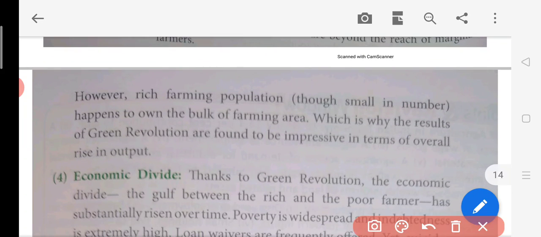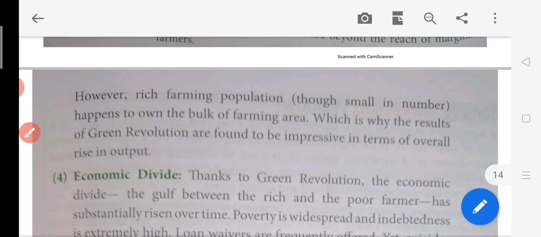Now, however, the rich population means they are easily able to achieve all these kinds of things. They can easily buy the inputs for their farming area, so they are doing really well. But the small farmers cannot do it.